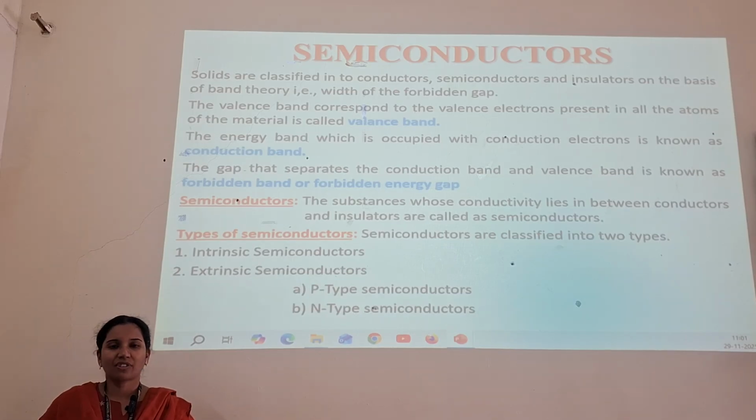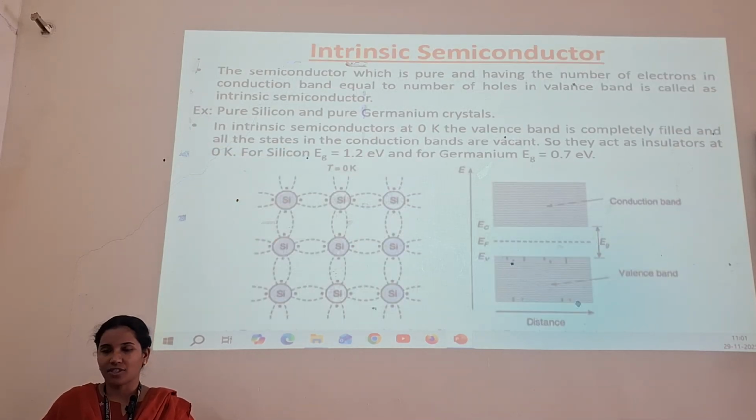There are two types of semiconductors: intrinsic semiconductors and extrinsic semiconductors. Again, extrinsic semiconductors are divided into two types, p-type semiconductors and n-type semiconductors. So this is the classification of semiconductors: intrinsic and extrinsic.